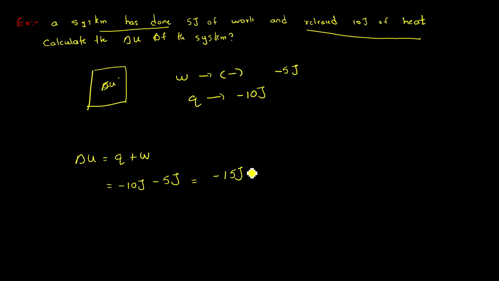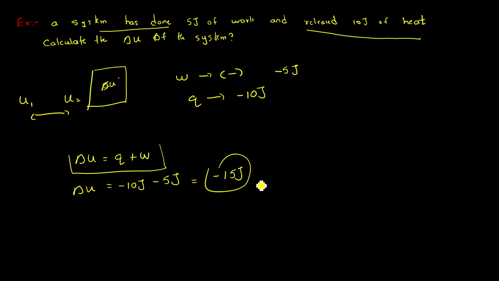This is not the internal energy, right? This is the difference between the internal energy. Initially, before this happens, our system has U1 of energy, and after the system has done this work and released this energy, our system has U2 of energy. The difference between these two values is negative 15. That's what we get from this equation: delta U, how much the internal energy has changed during this process.